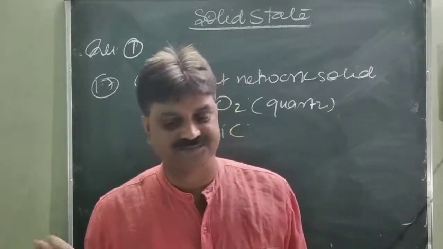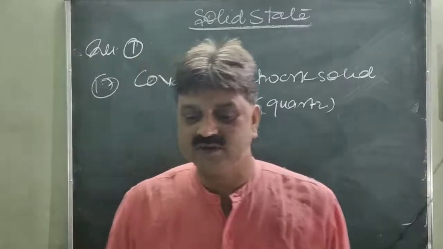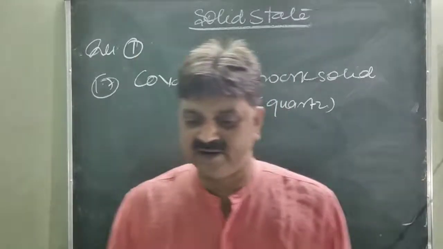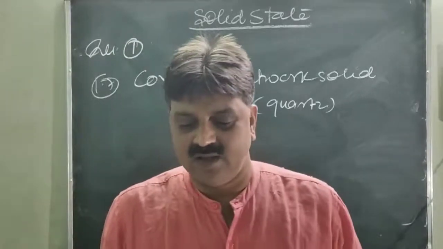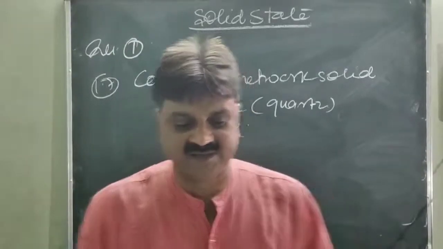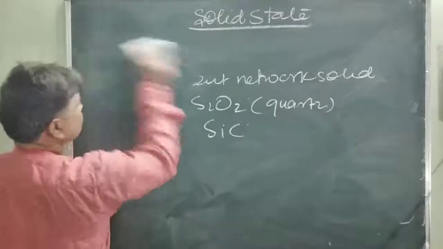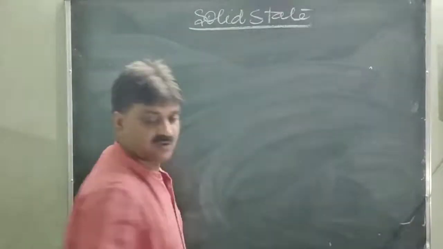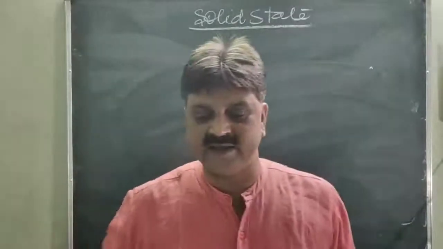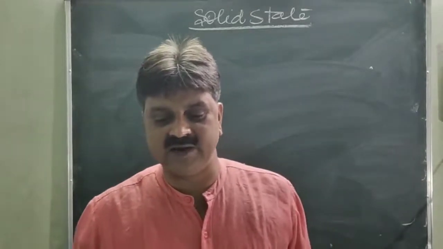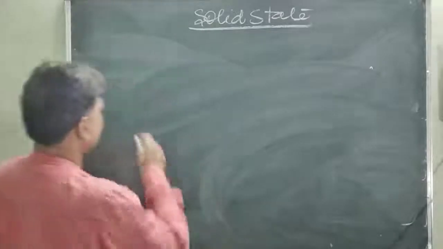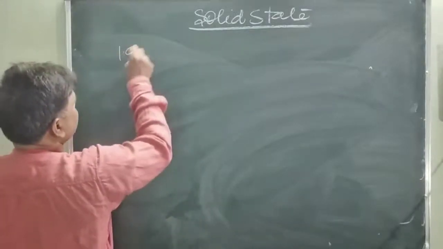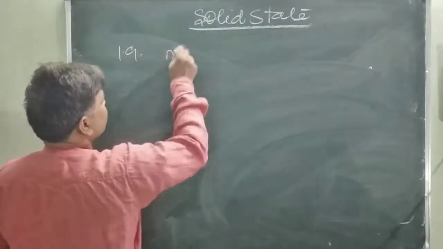Is it clear? Next question, question number 1.9. What type of solids are electrical conductors, malleable and ductile? Obviously it is clear that they are metallic solids.